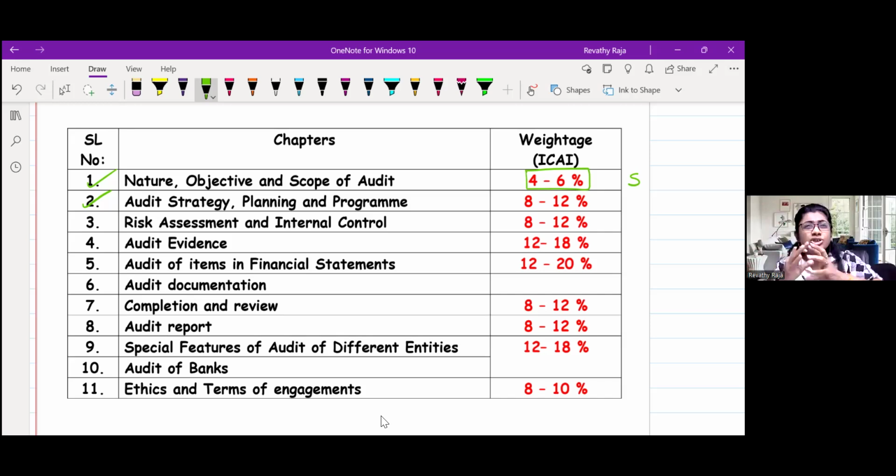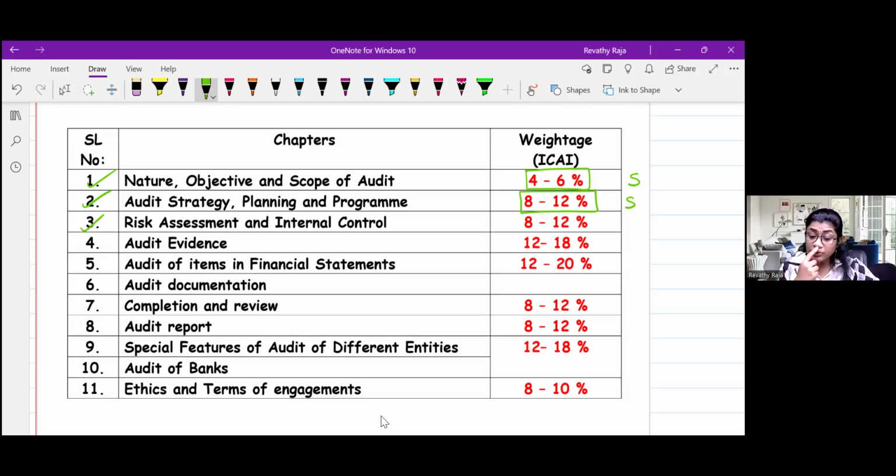But just see, even in the previous MTPs, even though it is only one particular SA, which is basically SA 300, this chapter has somewhere around 8 to 12% weightage. So this chapter is a small chapter, but an important chapter.